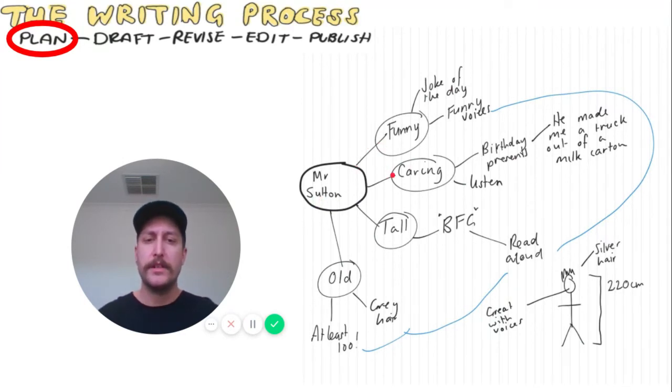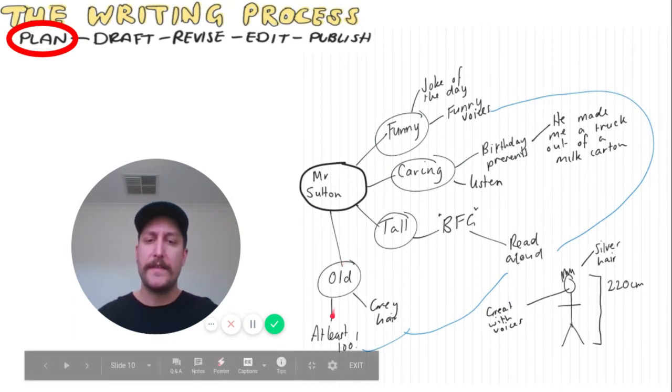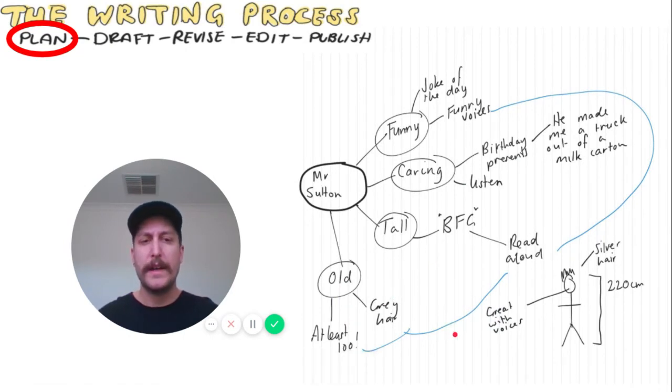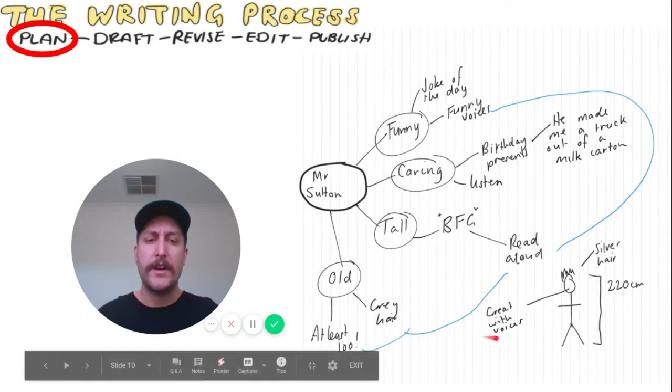So I went around, I thought about words that popped into my head related with Mr. Sutton, and then I went into more detail. I focused those ideas even further. And then from there, I thought about, okay, how can I use this information? And I actually started to come up with a little bit of what I want my character, Mr. Sutton, to look like in the story, or how I want the readers to view him.